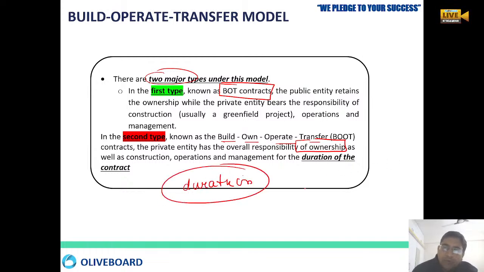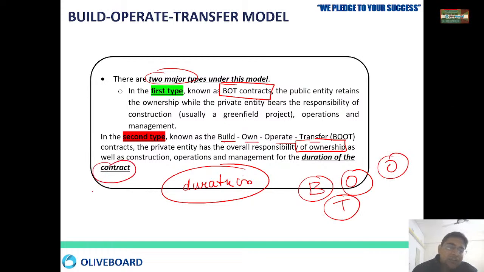Here they are asking you have to build, आपको build करना है, आपको पूरे टाइम ओन भी करना है. कुछ भी होगा, कैसा भी होगा, गवर्नमेंट कुछ नहीं करेगी. You have to own it. Any changes, anything, you have to do it. Operate it and after that transfer it when your contract period is over.